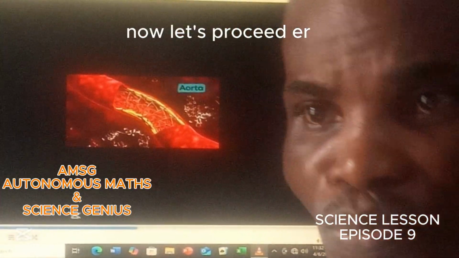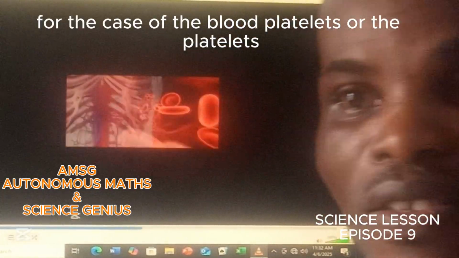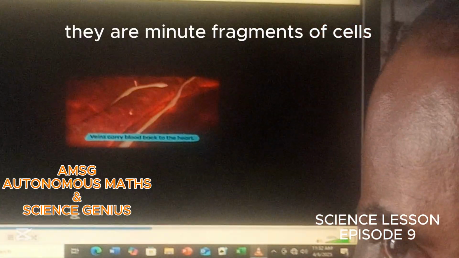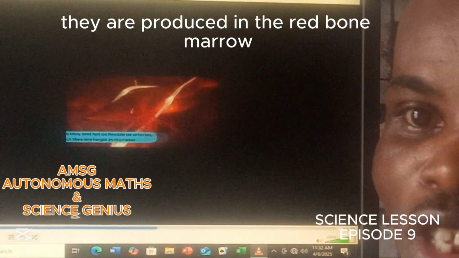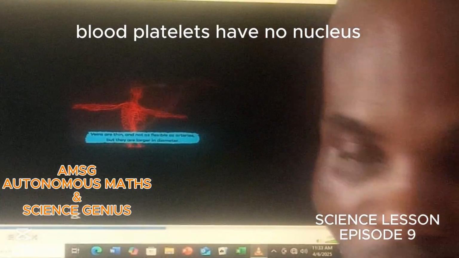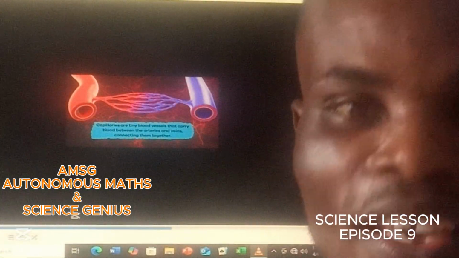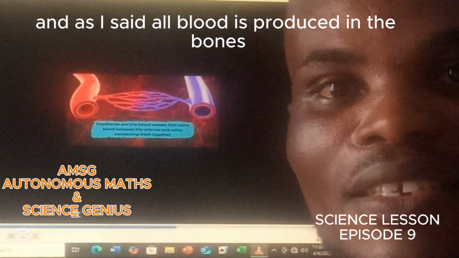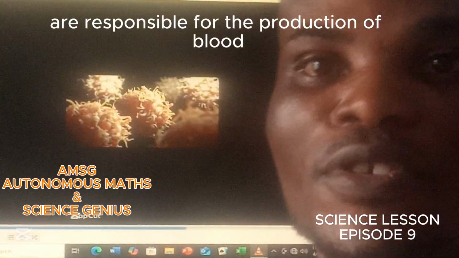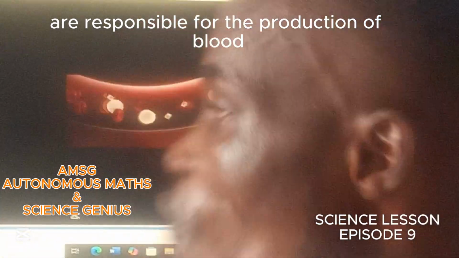Now, let's proceed. For the case of the blood platelets, they are minute fragments of cells. They are produced in the red bone marrow. Blood platelets have no nucleus. Note that they have no nucleus. And as I said, all blood is produced in the bones. So the bones of our body are responsible for the production of blood.